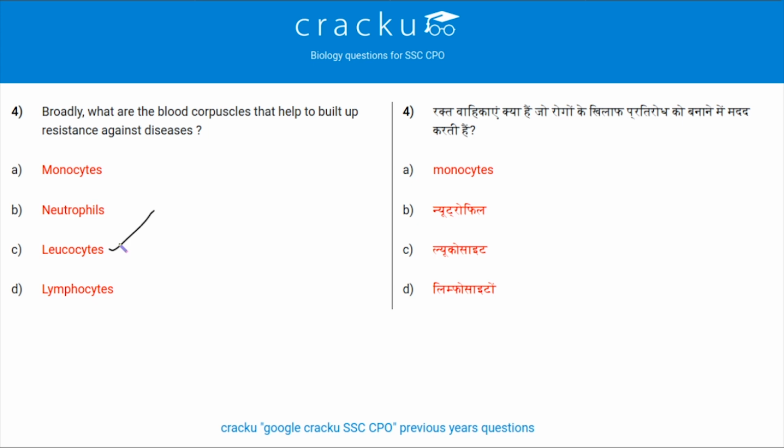But the question says broadly what are the blood corpuscles. So, here the answer is leukocyte but not lymphocyte. Whereas, if you don't have leukocyte in the options, or the question is asking specifically, then the answer is lymphocyte. But for now, it's option C.